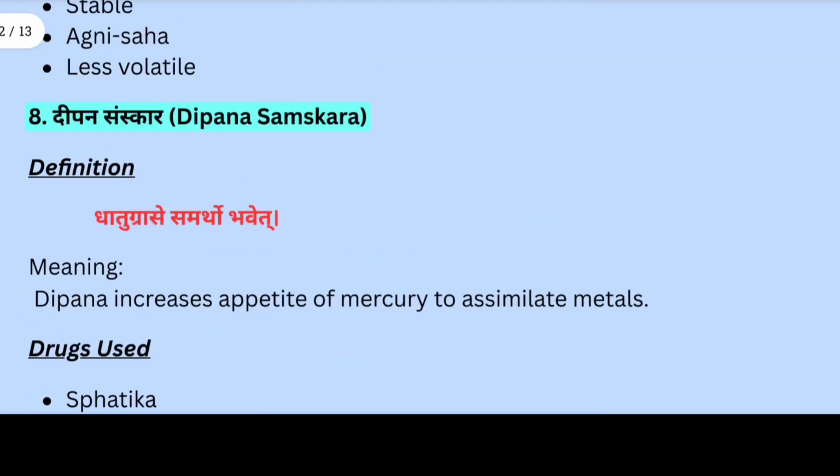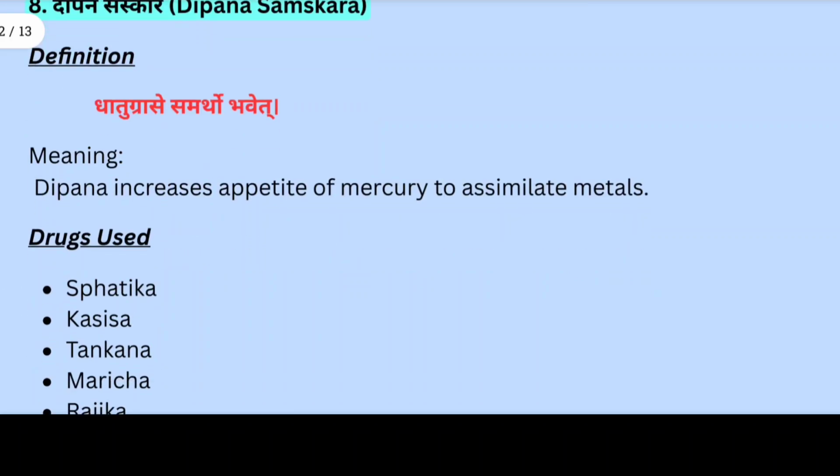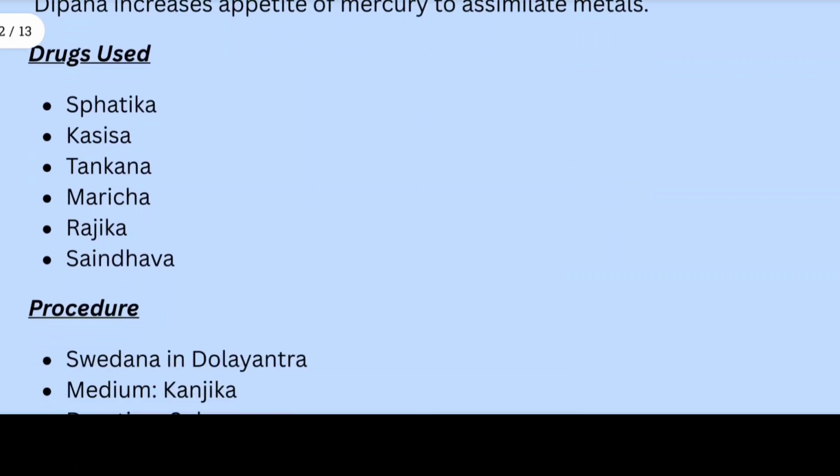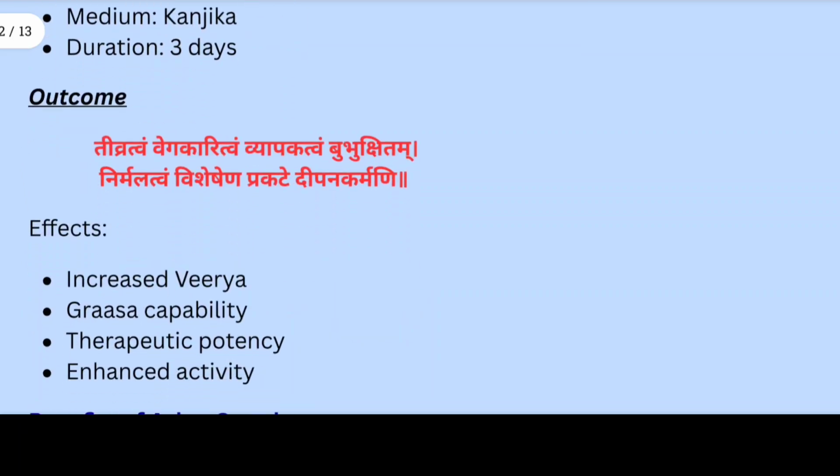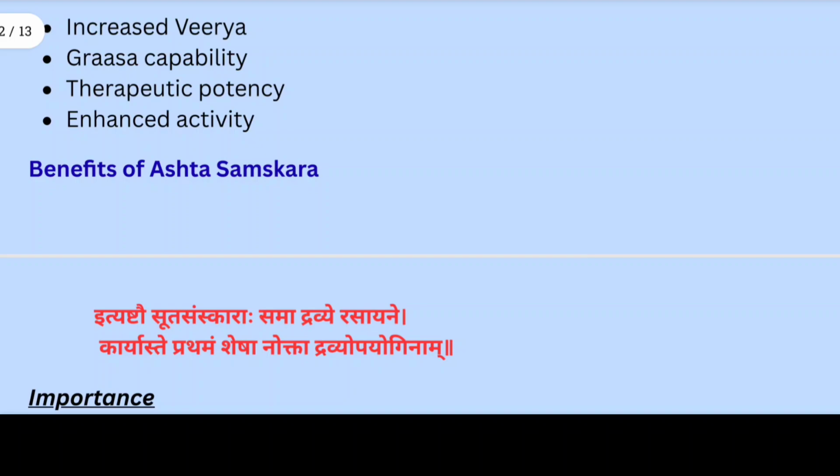And in the 8th samskara, that is Dipana Samskara, Dhatu grase samartho bhavet, meaning Dipan increases the appetite of mercury to assimilate metals. Drugs used here are Tankan, Kasis, Sphatik, Marich, Rajika, and Sendhav. These drugs are all Tikshna, Dipan, and catalytic. Procedure: use Swedan in Indola Yantra, conjunct medium, and duration 3 days. Outcome is here: तीव्रत्वं वेगकारित्वं व्यापकत्वं बुभुक्षितं निर्मलत्वं विशेषेण प्रकटे दीपनकर्माणि. It means mercury develops increased virya, grasp capability, therapeutic potency, and enhanced activity.